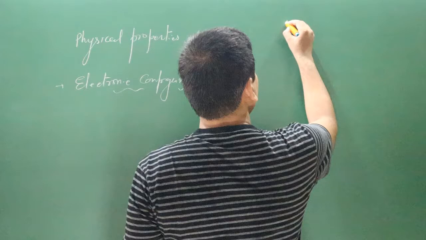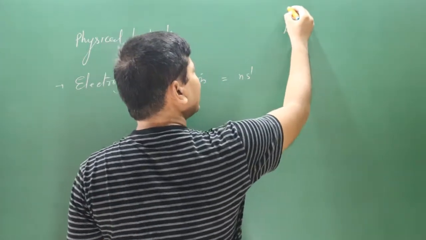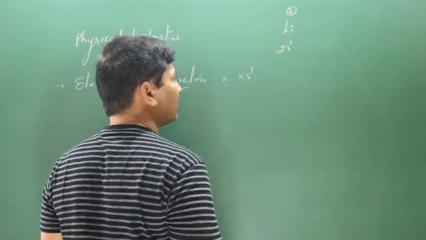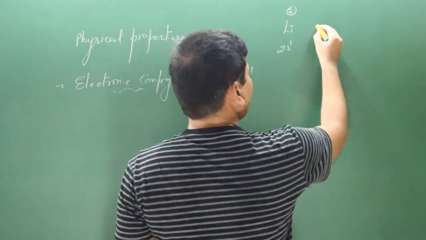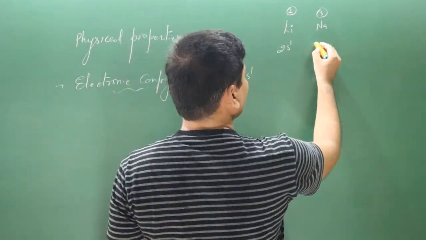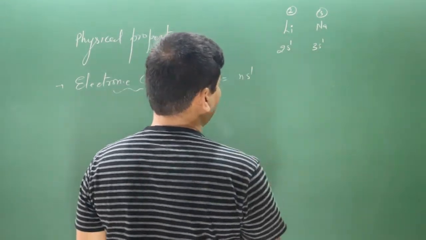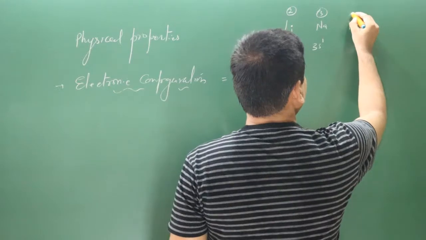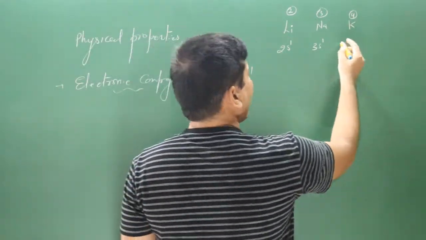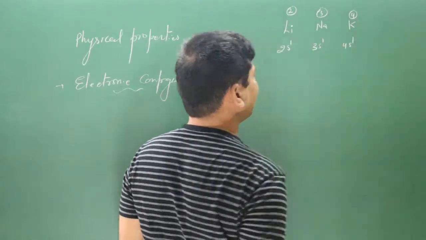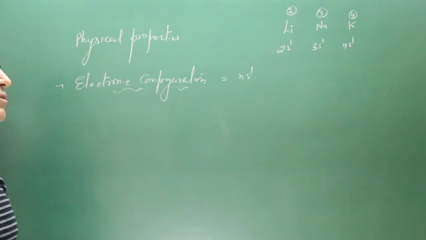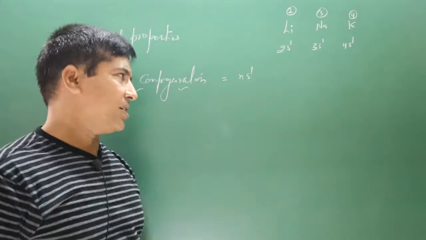Okay, let's say we have lithium. Lithium is present in the second period, then n value will be 2, then the outermost electronic configuration for lithium is 2s1. Similarly, sodium is present in the third period, then n value is 3, then outermost electronic configuration will be 3s1. Potassium is present in the fourth period, then n value will be 4, and the outermost electronic configuration for potassium will be 4s1. Similarly, we can write the outermost electronic configuration for the rest of the elements in this group.